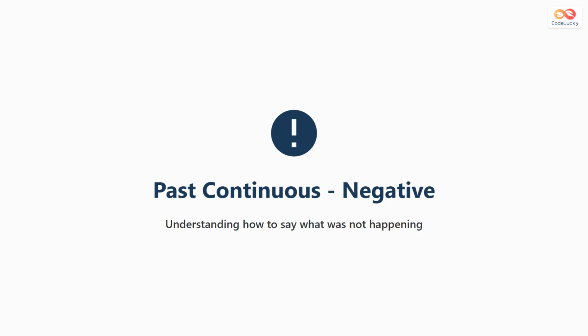In this lesson, we are learning the past continuous tense in its negative form. The past continuous is used to describe actions that were happening at a certain time in the past. When we make it negative, we talk about actions that were not happening during that time.